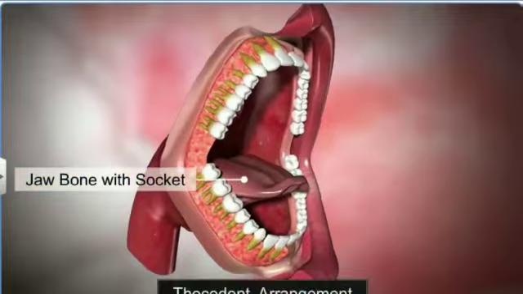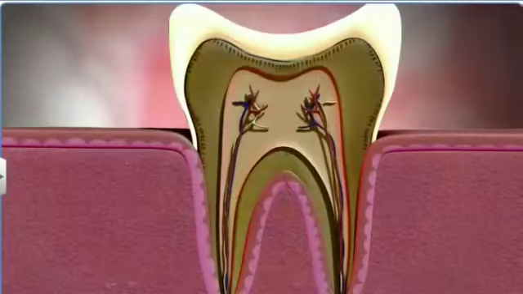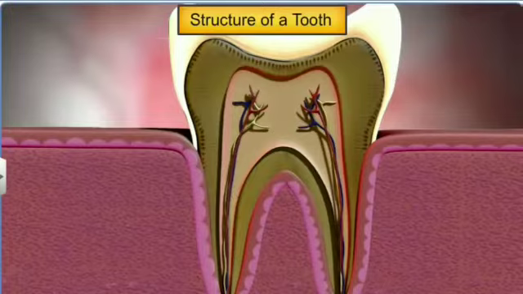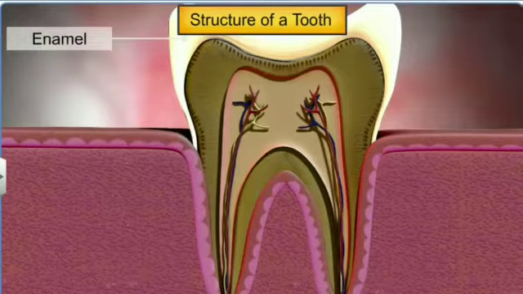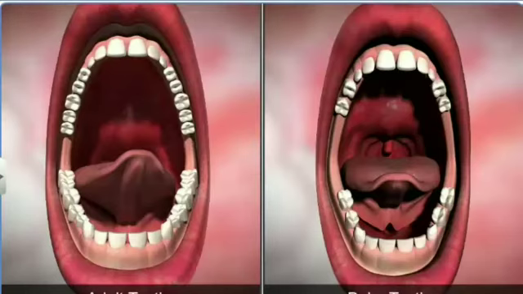The hard substance covering a tooth is called enamel. It helps in the breakdown of food. Human beings develop two sets of teeth during their lifetime. Hence, this type is known as diphyodont.